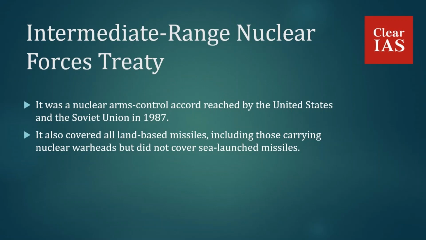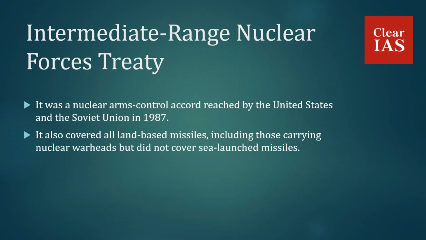And it also covered all land-based missiles, including those carrying nuclear warheads, but did not cover sea-launched missiles. So that is the key point here. The Intermediate Range Nuclear Forces Treaty covered all land-based missiles, but not sea-launched missiles. So this can be asked in the prelims as a statement. So please note that. And the United States withdrew from this treaty on 2nd August 2019, last year. So that was in news.